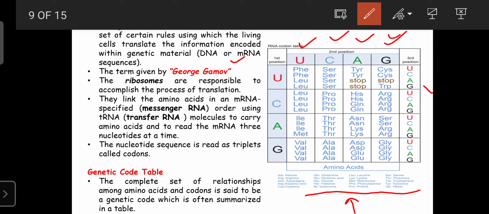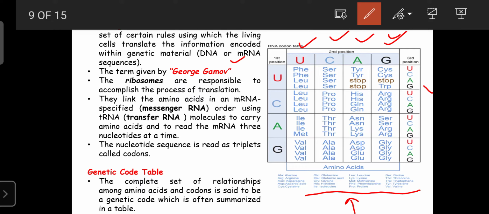Here the code is required for the translation process, that is, protein synthesis. In the translation process, the ribosomes play an important role, with the help of mRNA, tRNA, and rRNA.